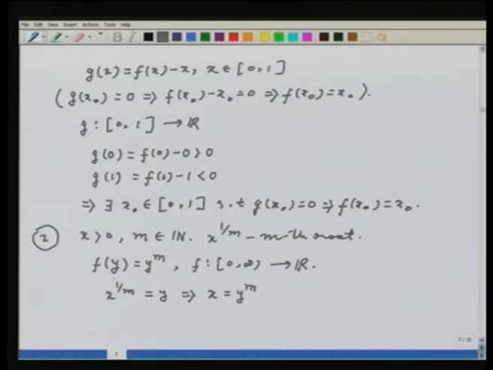Okay, good. Now concentrate on the function f of y equals y to the power m. Since this is a polynomial function, I know that f is continuous. Now x is given to me, x is bigger than 0.